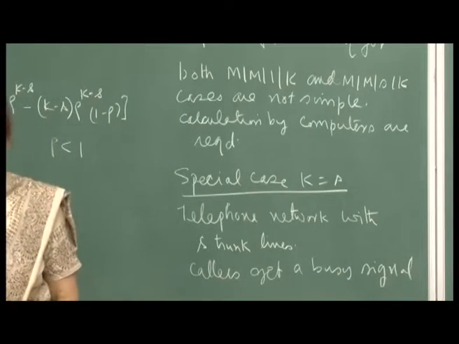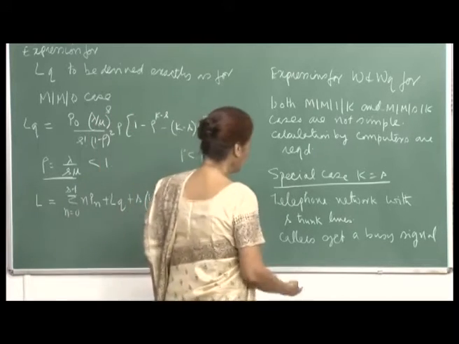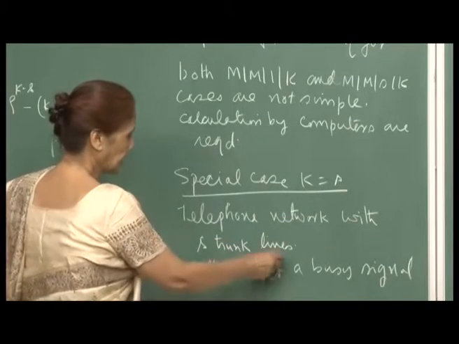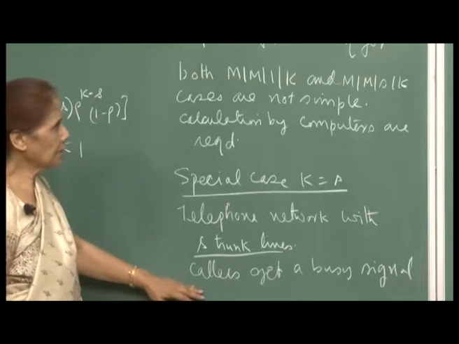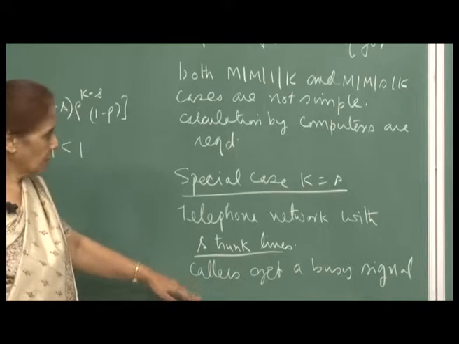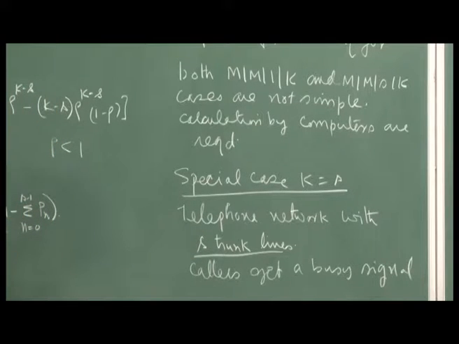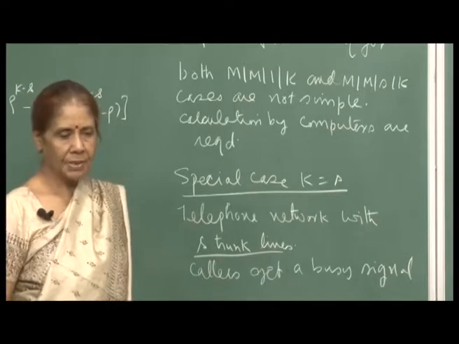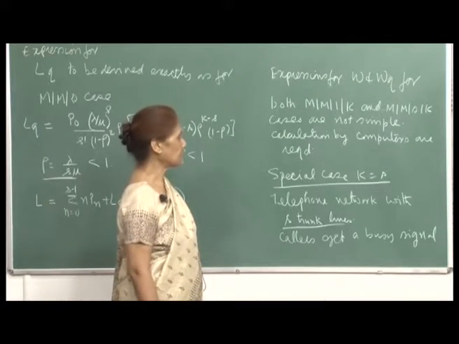That means you allow only as many people in the system as you have servers, and of course, an immediate example is your telephone network with S trunk lines. If you have S trunk lines, callers get a busy signal when all routes are busy. Therefore, obviously, they cannot make a call unless some route becomes free. So the special case of a lot of interest is when the number of servers is equal to the number of people allowed in the system.